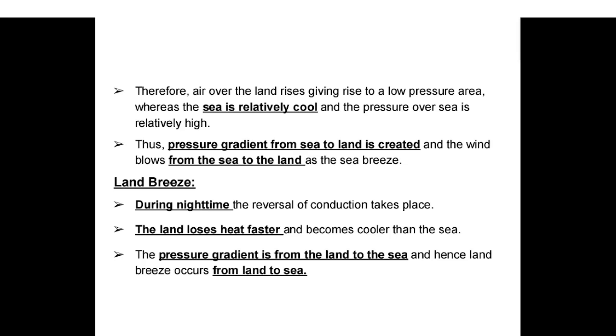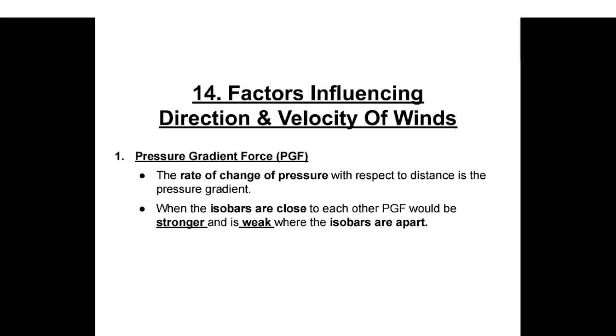Land breeze. During nighttime, the reversal of conduction takes place. The land loses heat faster and becomes cooler than the sea. The pressure gradient is formed from the land to the sea, and hence the land breeze occurs from land to sea.